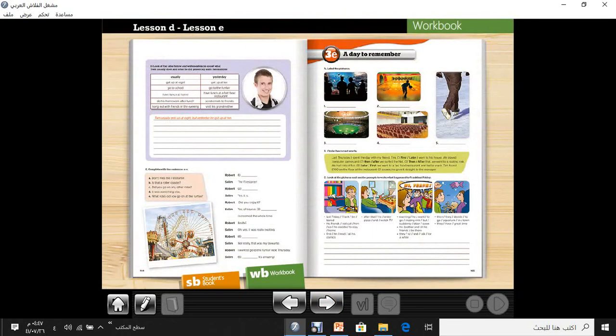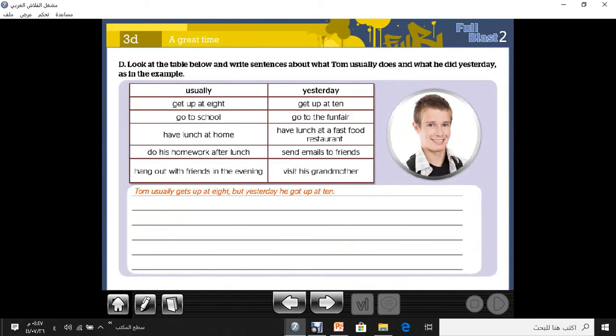Okay, guys, please, my dear students, let's move to the last part of our lesson today on page 104, which is exercise number D. Look at the table below and write sentences. You have to practice writing, please. About what Tom usually does and what he did yesterday. When I say what Tom usually does, this is present simple. What he did yesterday, this is past simple, as in the example.